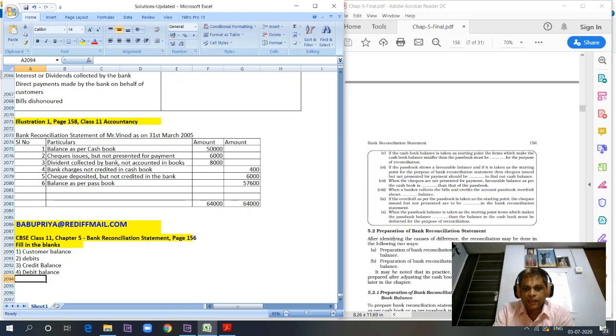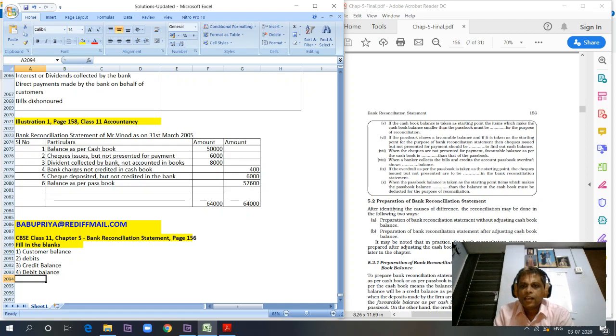Next one: if the cash book balance is taken as the starting point, the items which make the cash book balance smaller than the passbook must be dash for the purpose of reconciliation.